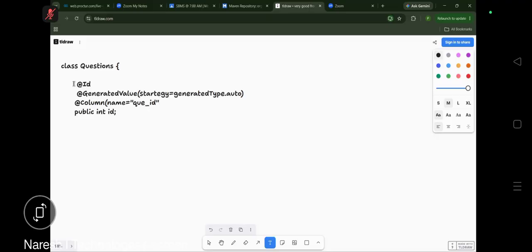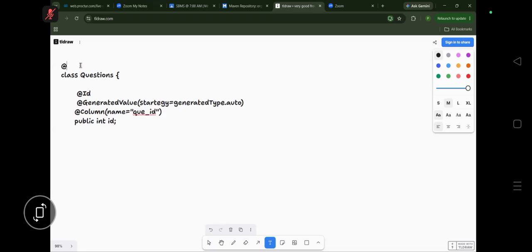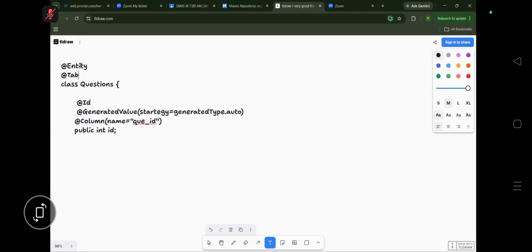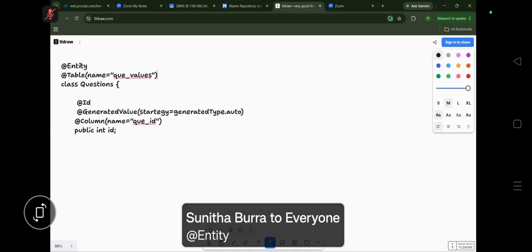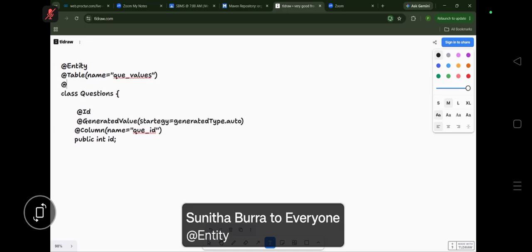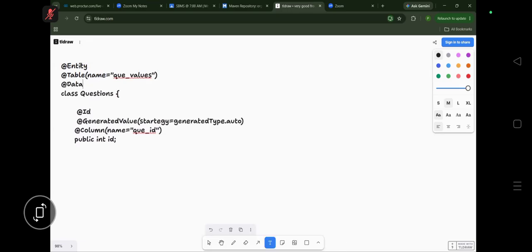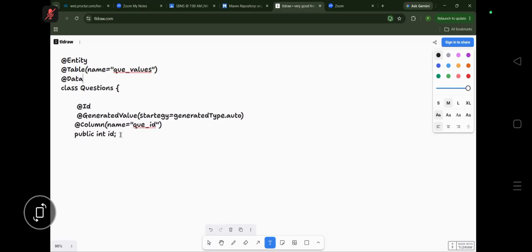Question ID is there. Now before that we had created this class as what, guys? Everybody concentrate, lots of new topics will be there today. We had created the class as @Entity, right? And as a table, we had named this as question data. Question values or data values, I hope, we had given. And for setter getter and all those things, we had given @Data here.